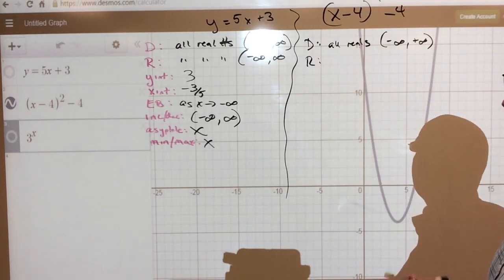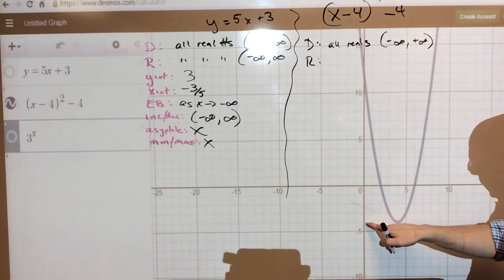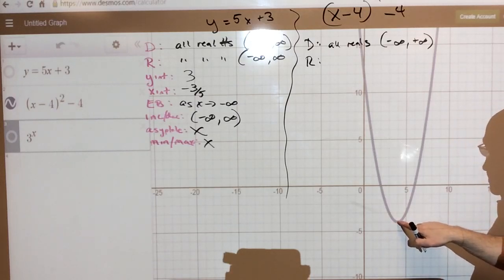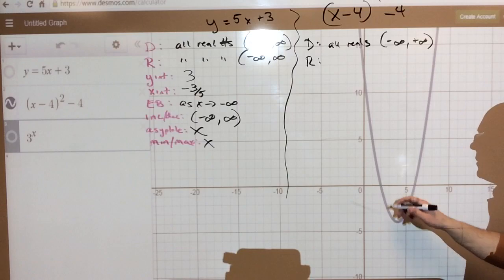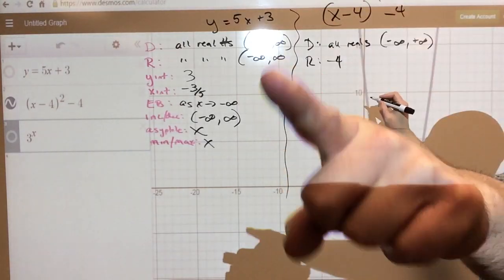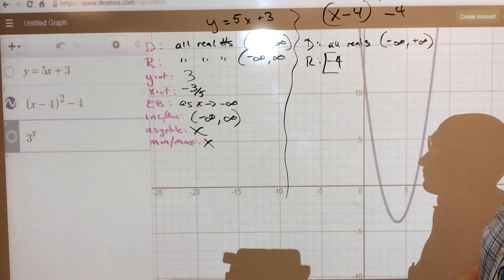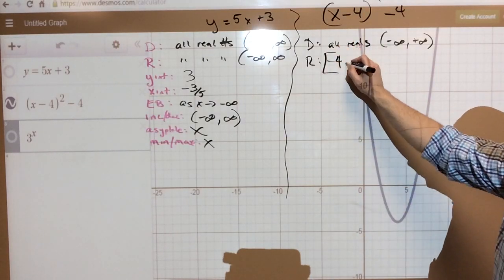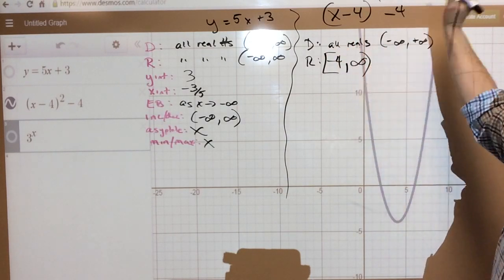The range, now this is a little different. The range is from -4, right? Because this is the lowest y value this function touches. So it's -4, and I said a key word there. It said touches, which means it's a bracket, right? Because it actually does touch -4, and it goes to positive infinity because it goes up forever.